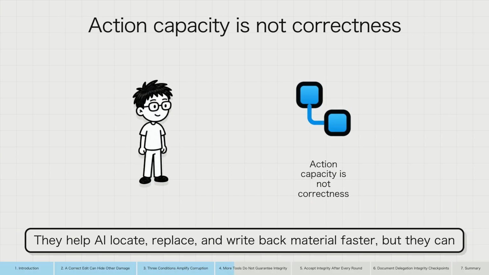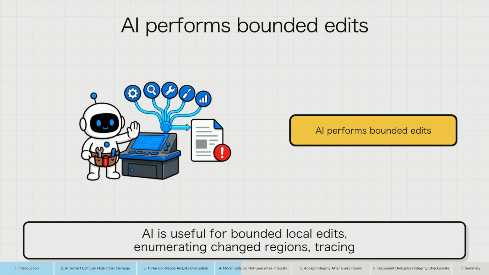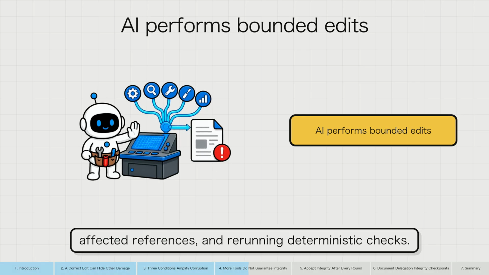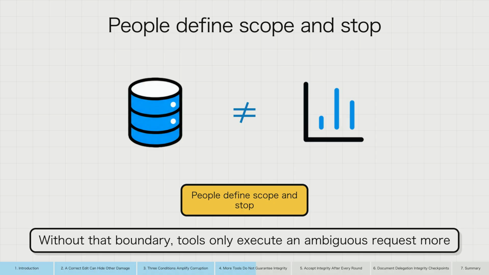They help AI locate, replace, and write back material faster, but they can also spread one mistaken decision across a larger area. AI is useful for bounded local edits, enumerating changed regions, tracing affected references, and rerunning deterministic checks. People define the target, editable sections, protected facts, and stop conditions. Without that boundary, tools only execute an ambiguous request more efficiently.